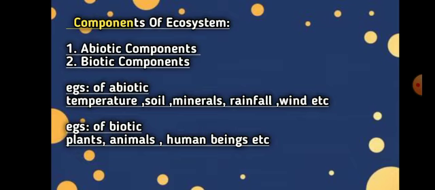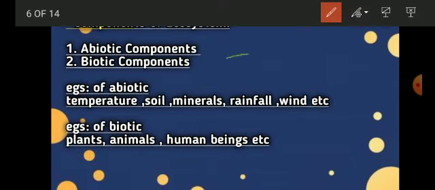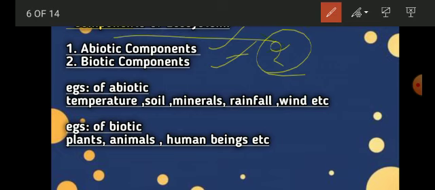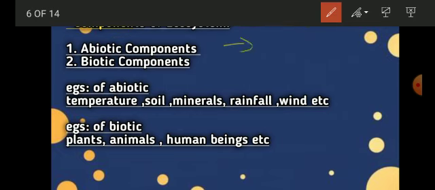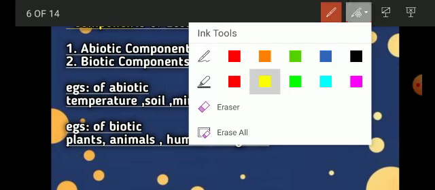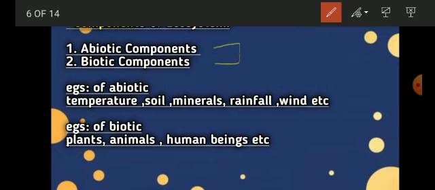So I guess it's clear. Remember that you have two components of ecosystem. One is your abiotic and the other one is your biotic. Abiotic means it is all about non-living things, while biotic means it's about living things, and they both are interrelated. They both interact with each other. Hence, when these two components interact with each other, it forms your ecosystem or your environment. So basically you can call it environment.